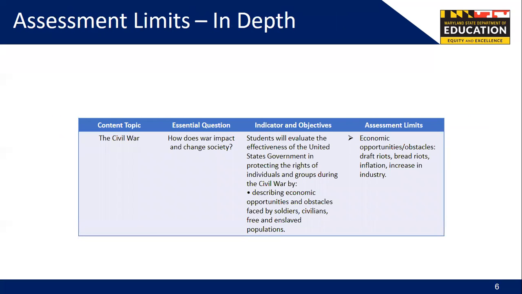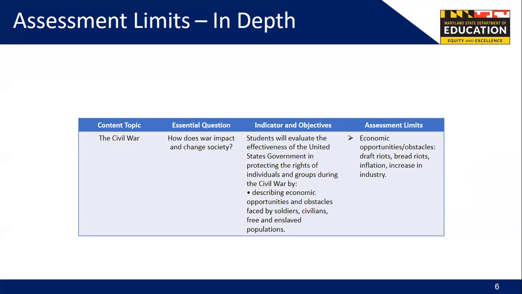Here is a portion of the framework from the Civil War and Reunion unit, page 14. The far right column is titled Assessment Limits. It reads as follows: economic opportunities, obstacles, draft riots, bread riots, inflation, increase in industry. In terms of the MCAP assessment, what exactly are students responsible for knowing about these topics? A definition, where and when they occurred, the causes or consequences of each?